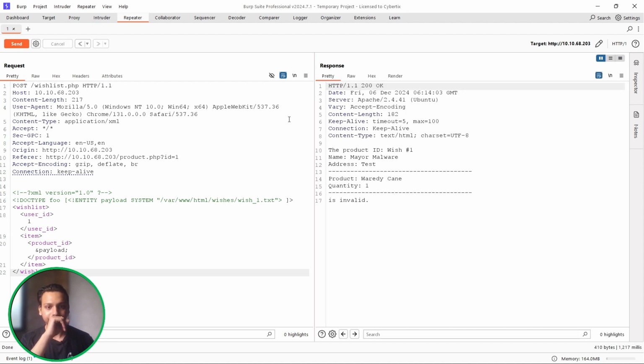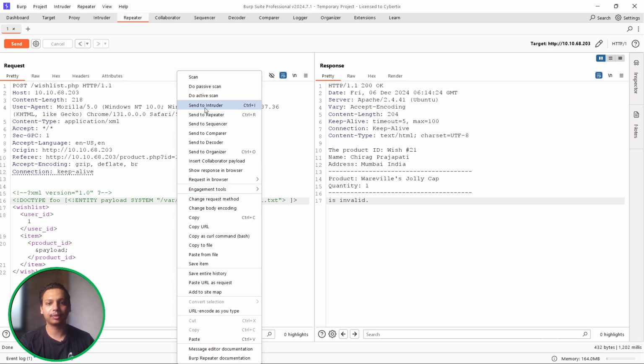Send. Okay, cool. Now we are able to see our own wish, that is the name, product ID, hashtag wish1, Mayor Marvel test, address is test, and product ID. Now, what if I try to give a particular value, that is 21? So let me just put it to 21, which was our wish. Cool, we have seen the name is mine, Chirag Prajapati, address is Mumbai, India. This was the product quantity, and it is invalid currently because Santa has not checked out our wishes.